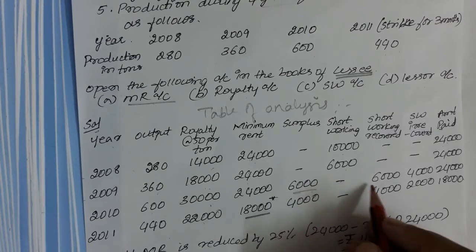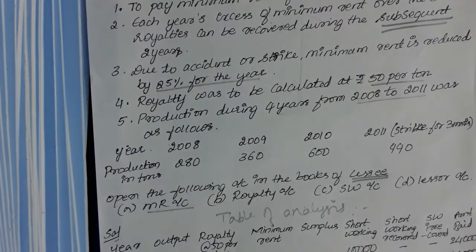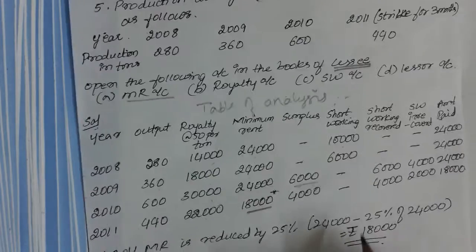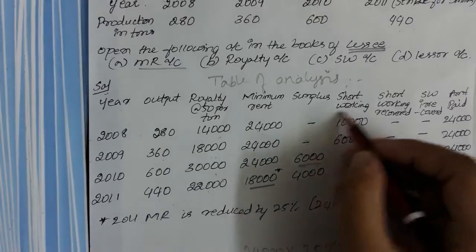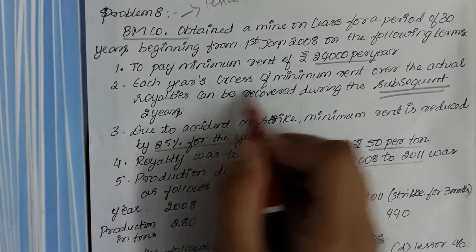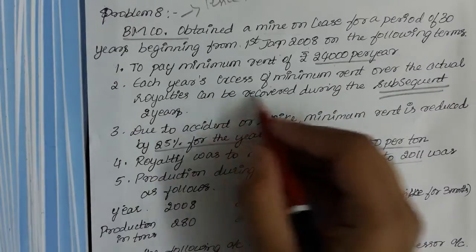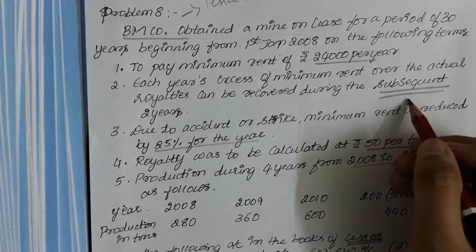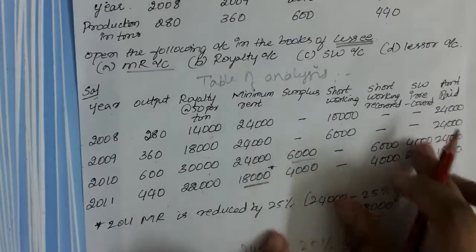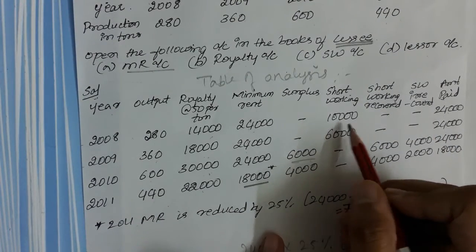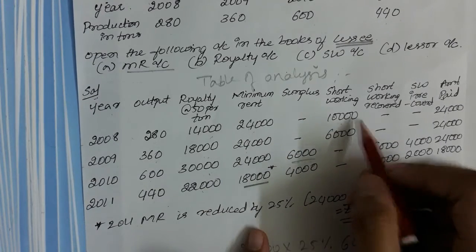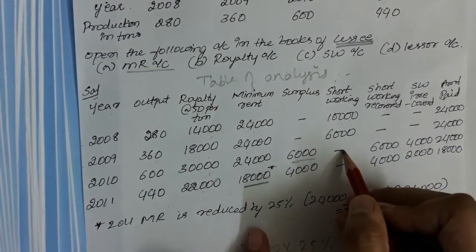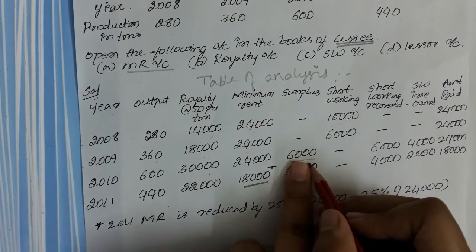Now you need to write off the short workings. So what is there in the question? Each year's excess of minimum rent over the actual royalty, that is short workings, can be recovered in the next 2 years. In the first year we have 10,000 short workings that can be recovered in the next 2 years, that is, 2008's short workings can be recovered in 2009 and 2010. So in 2010 there is a surplus.